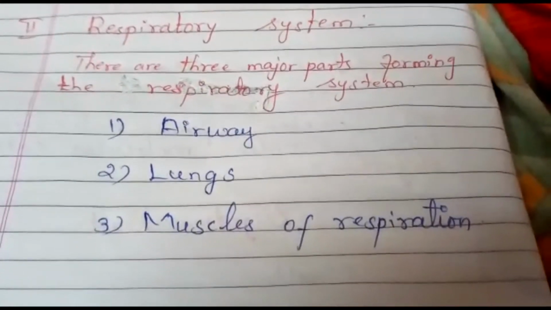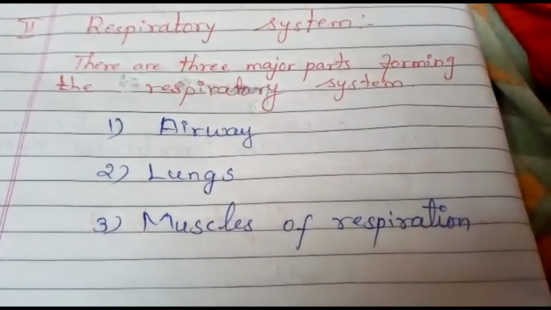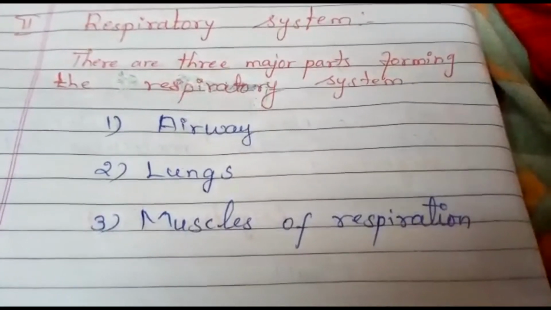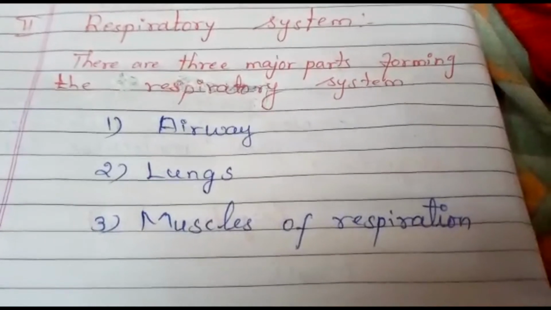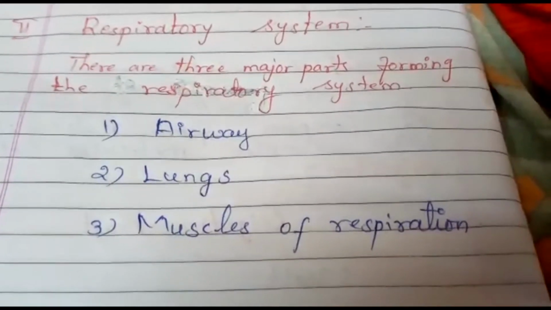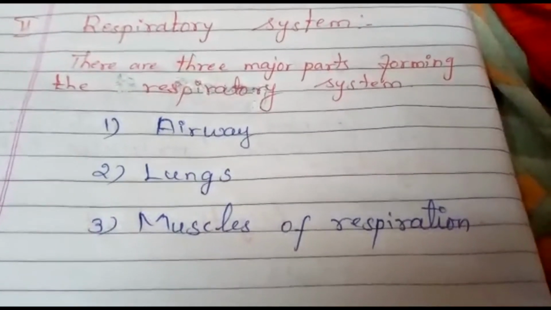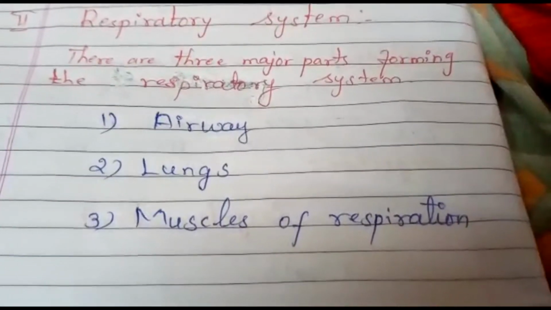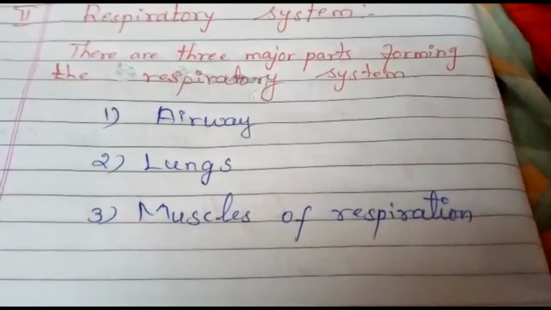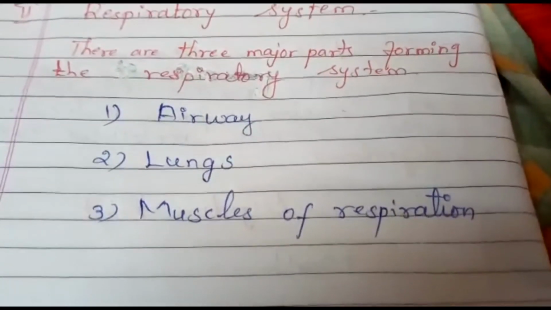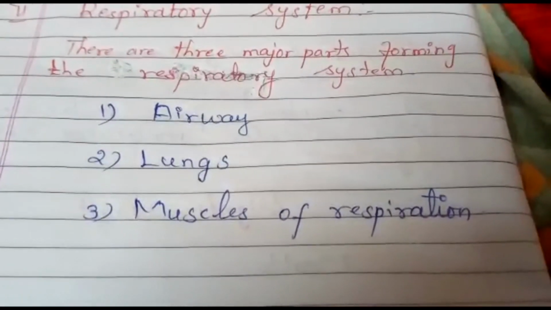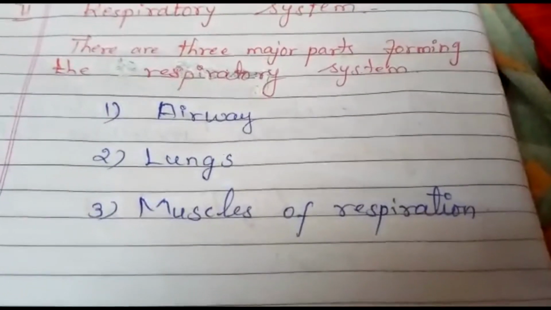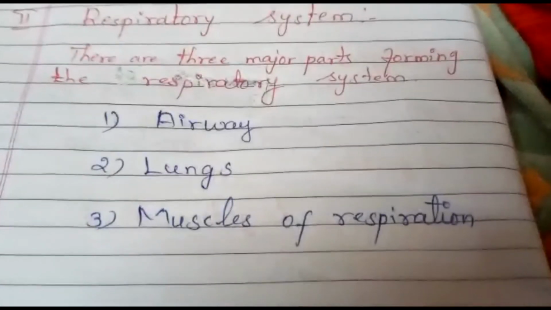There are three major parts forming the respiratory system: airway, lungs, muscles of respiration. First you can see about the airway. The airway includes the nasal cavity, pharynx, larynx, trachea, bronchi and lungs. It carries air between the lungs and the surrounding.